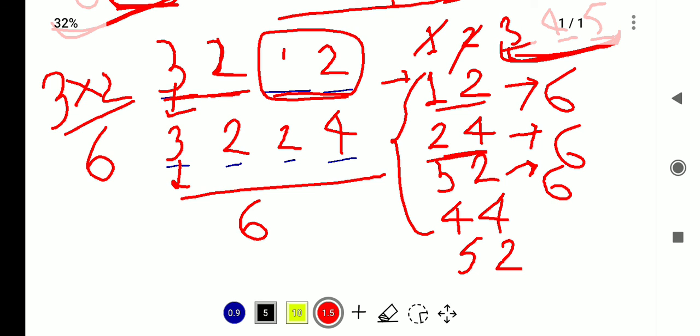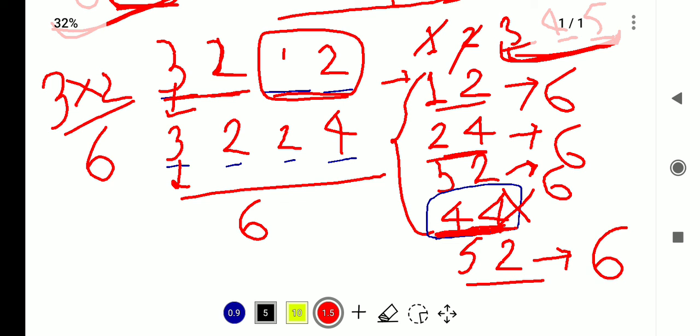We have to keep one thing in mind: here 24 is also coming, but we will not take it, because in 24 there is a 4, which means repetition is there, so we will not take this value. So the next number is 52. In this also we have the same, that is 6.